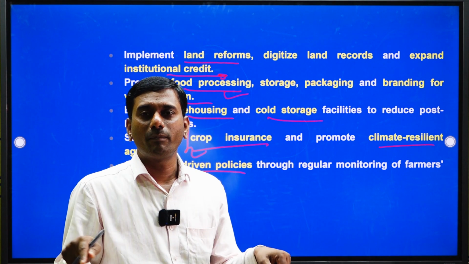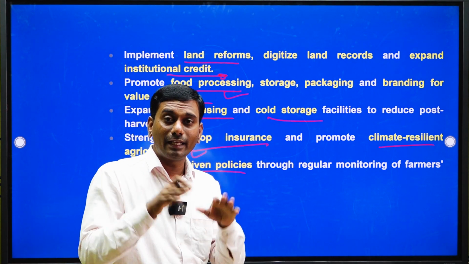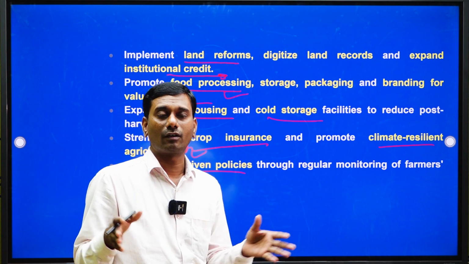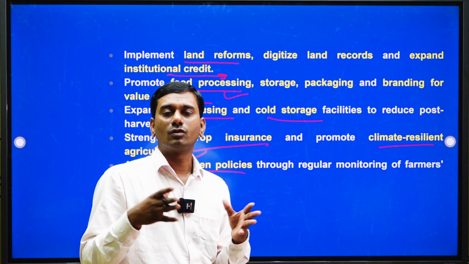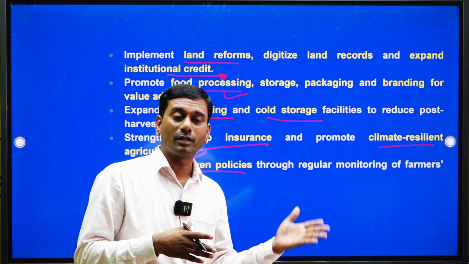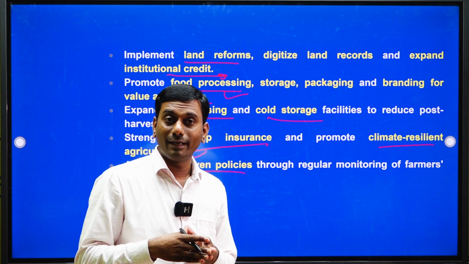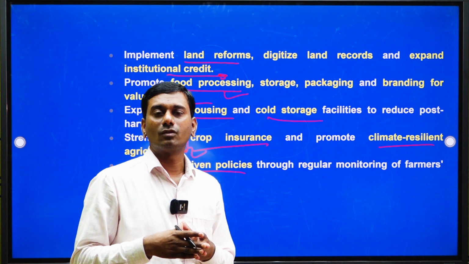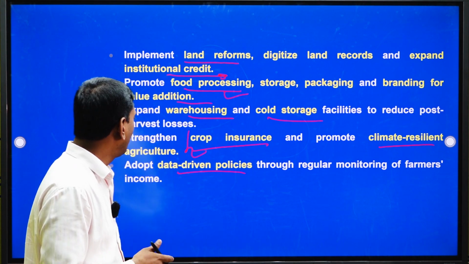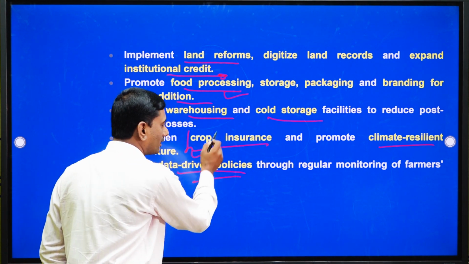So we should develop a farm income monitoring cell across the states, so that we can analyze which crops are beneficial and which crops are climate resilient. Those things we should develop in the form of data driven policies, okay.